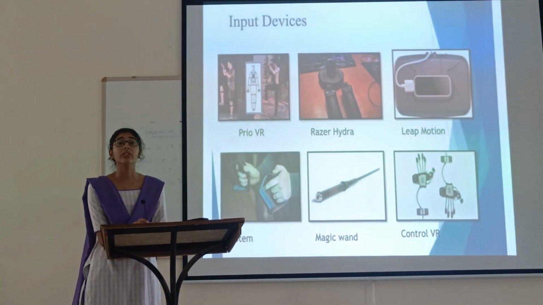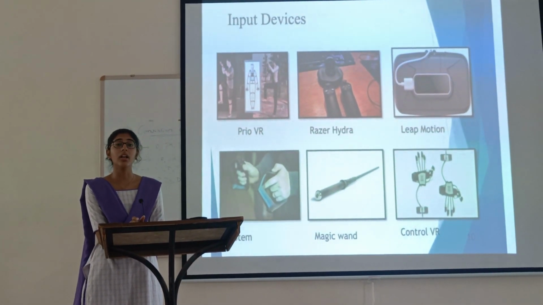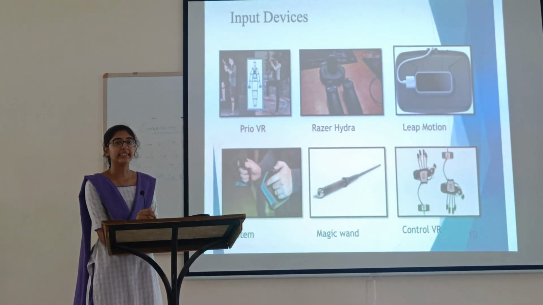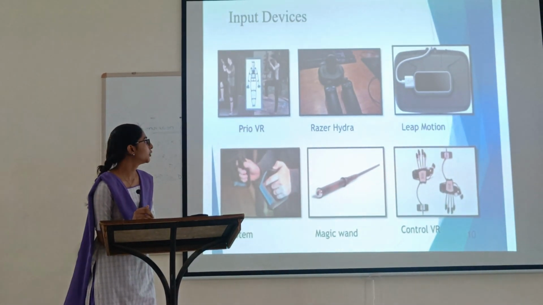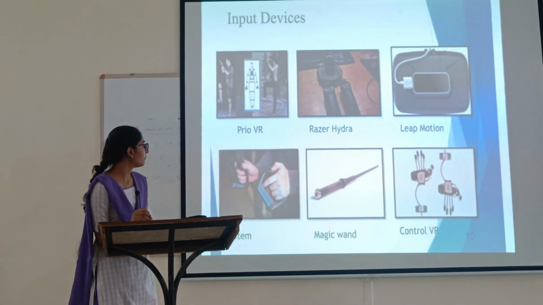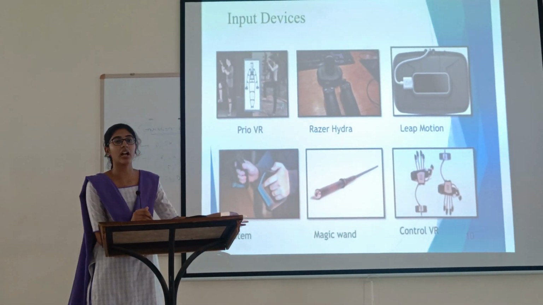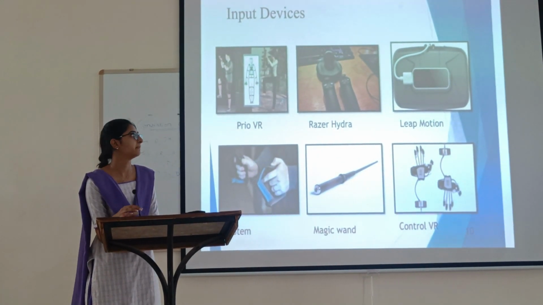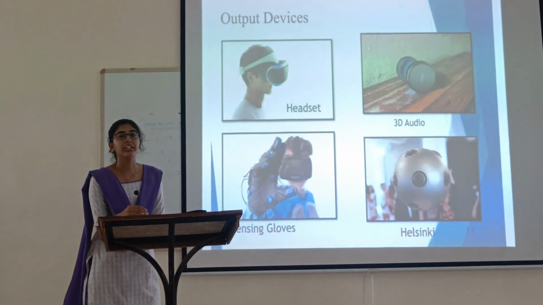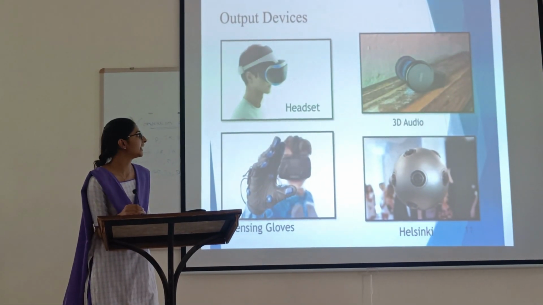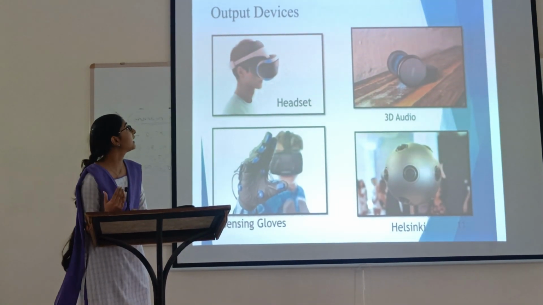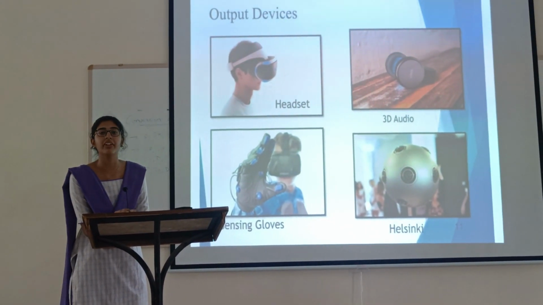Let us know about the devices of the virtual reality system. The input devices of the virtual reality system are Prior Virtual Reality, Razer Hydra, Leap Motion, STEM, Magic Wand, and Control VR. These are some of the input devices of the VR system. The output devices of the VR system are headset, 3D audio, sensing glass, and Helsinki. These are some of the output devices of the VR system.